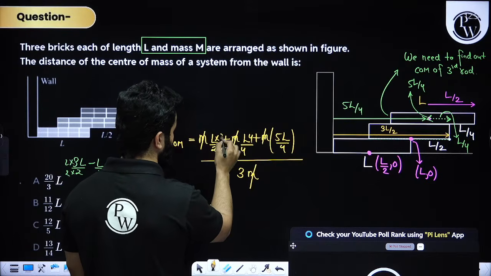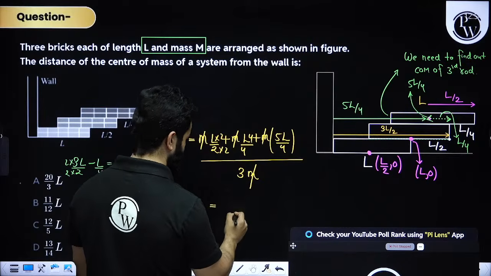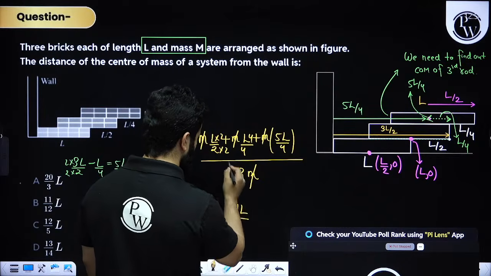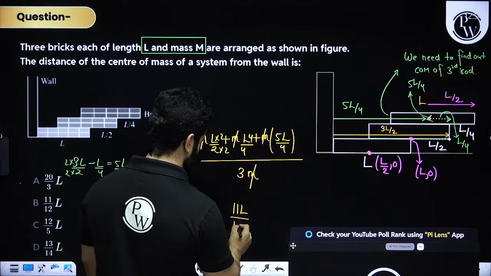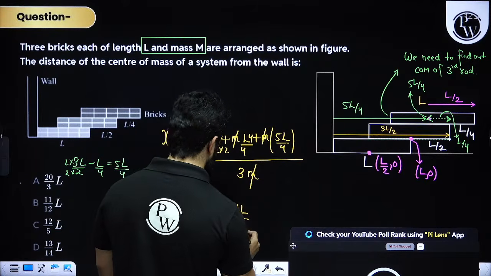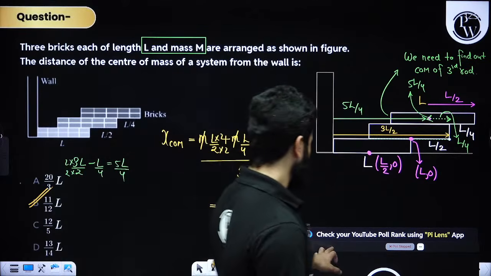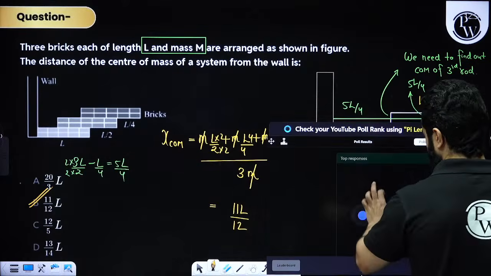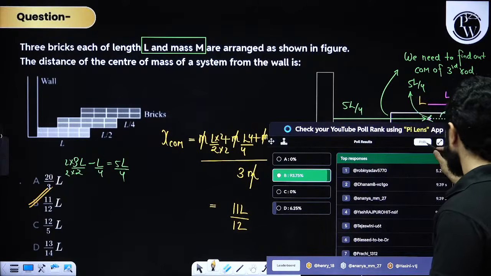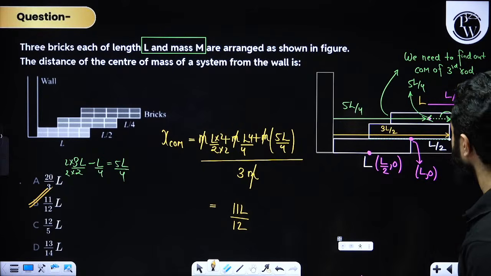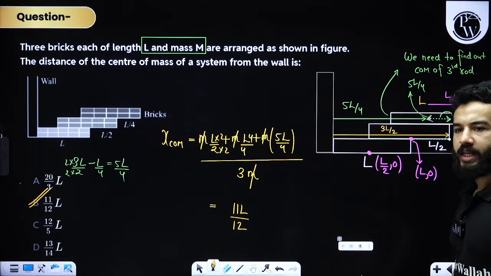This is actually 2. So this will be 6 and this is 11L upon 4 times 3 is 12. So 11L by 12. B is the correct answer. Really nice problem, my dear friends. B is the correct answer. Very good. Right? Clear? So can we move on to the next one now?